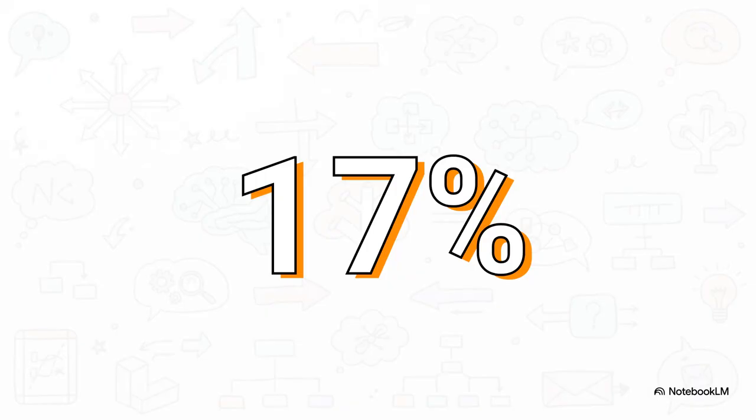And does it work? Absolutely. To put that into perspective, research by Gloeckle and his team showed that by simply training a 13 billion parameter model with multiple MTP heads, they achieved up to a 17% higher accuracy on the MBPP coding benchmark.